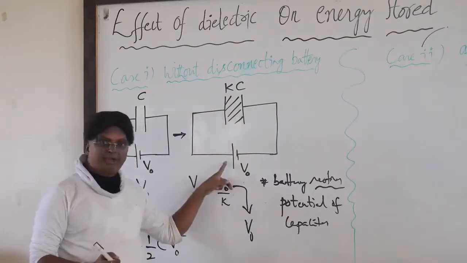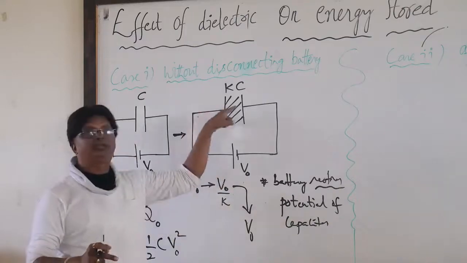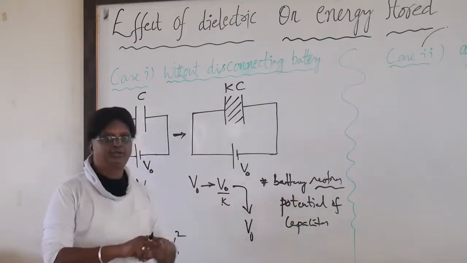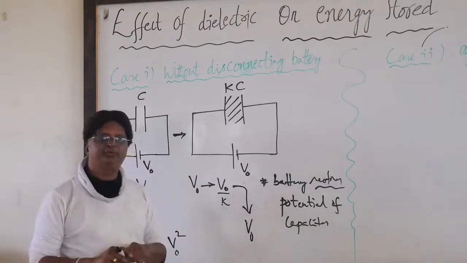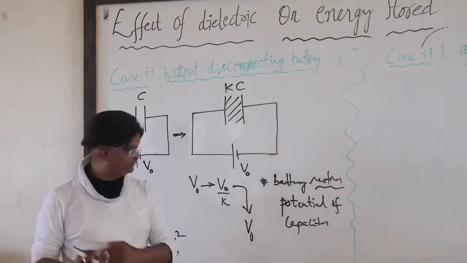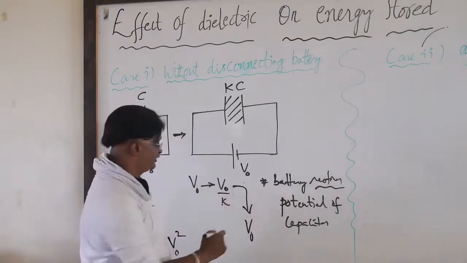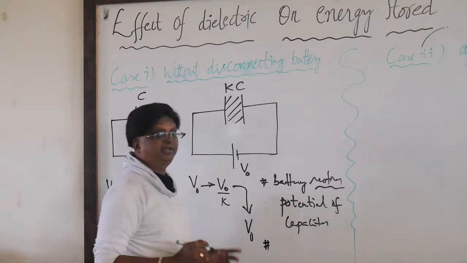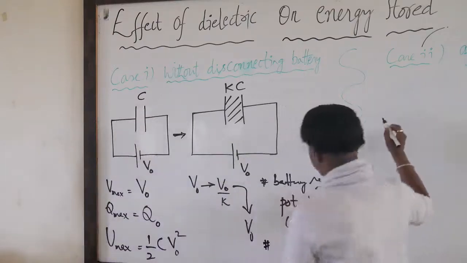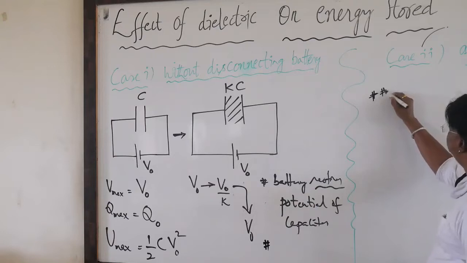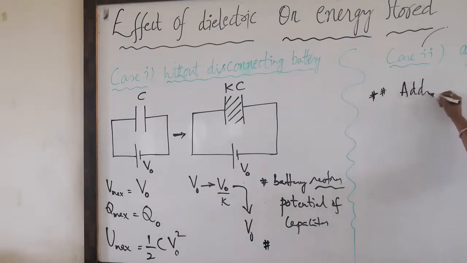Who gives the charge? The battery. It has not been disconnected, so the charge flows to restore the potential. So these are the three points in sequence that we need to remember, and now we will come to other results. First, the battery restores the potential of the capacitor. The second important point is that additional charge flows from the battery to the capacitor.